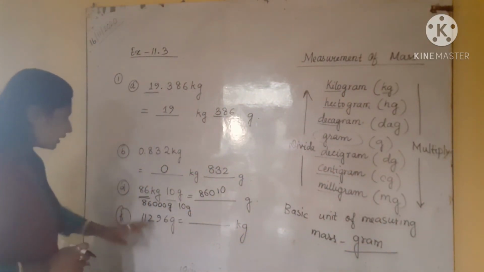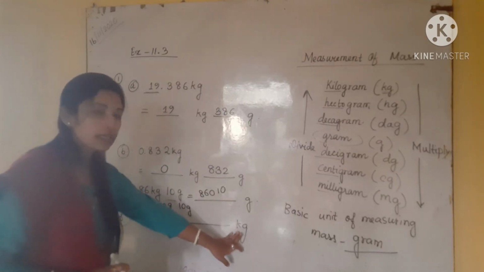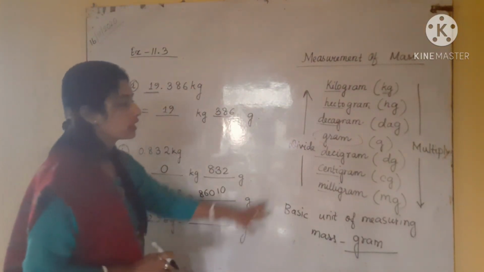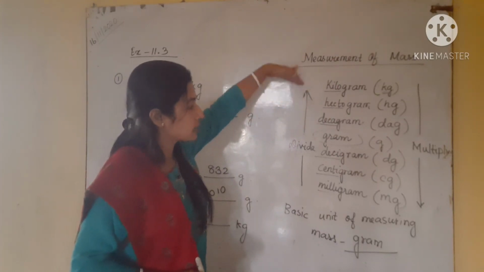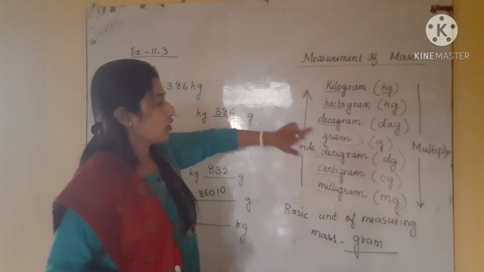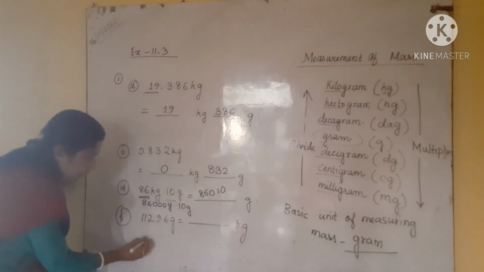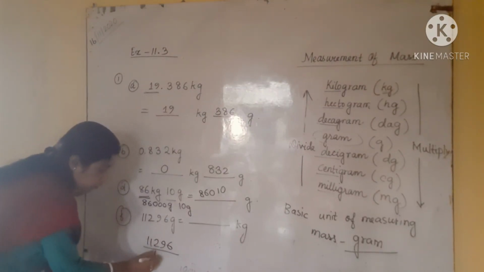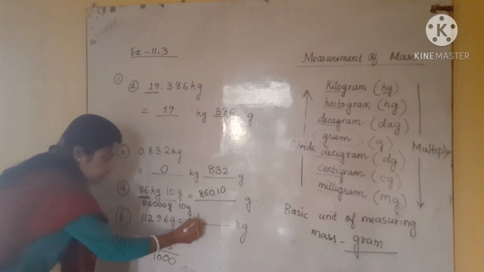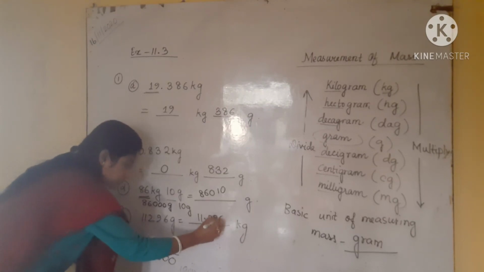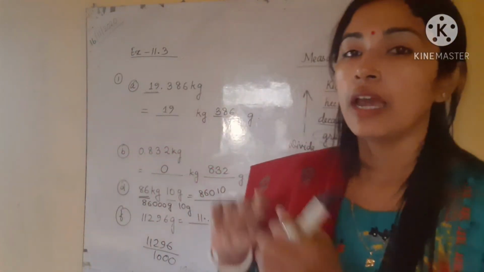Okay. Similarly in the next question, that is 11296 gram. Now we have to convert this into kg. So see, from gram to kg we have to go upward, and if we are going in the upward direction, that means we have to do division. So we have to divide by 1000, because we have to go 3 steps upward. If you divide this number by 1000, you will get the answer in decimal. So the decimal you have to put between this 1 and 2. That means the answer will be 11.296. This will be in kg. Okay. So like this, just do the calculation in rough copy and write here.